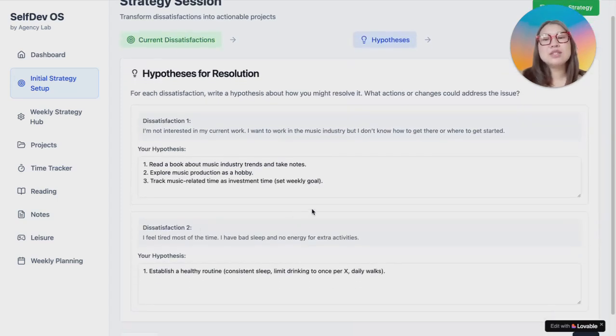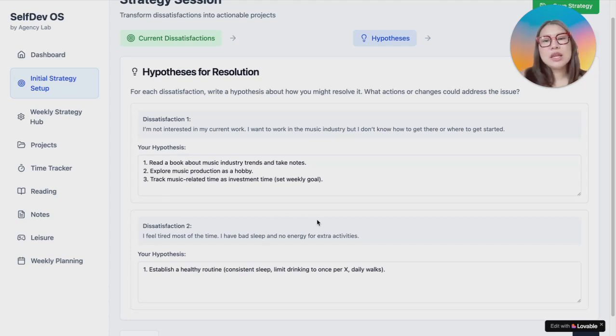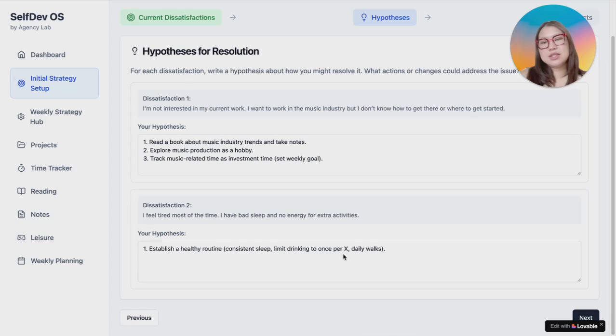Next, Thomas writes out his hypothesis, what might help resolve each dissatisfaction. For dissatisfaction 1, Thomas wrote, when I want to read a book about music industry trends and I want to take notes, I want to explore music production as a hobby, I want to track music-related time as investment time and set a weekly goal to make sure that I'm really investing my time into that project. For dissatisfaction 2, he has established a healthy routine: consistent sleep, limit drinking, daily walks. These are not the final answers to his problems, but these are small experiments he's willing to try.